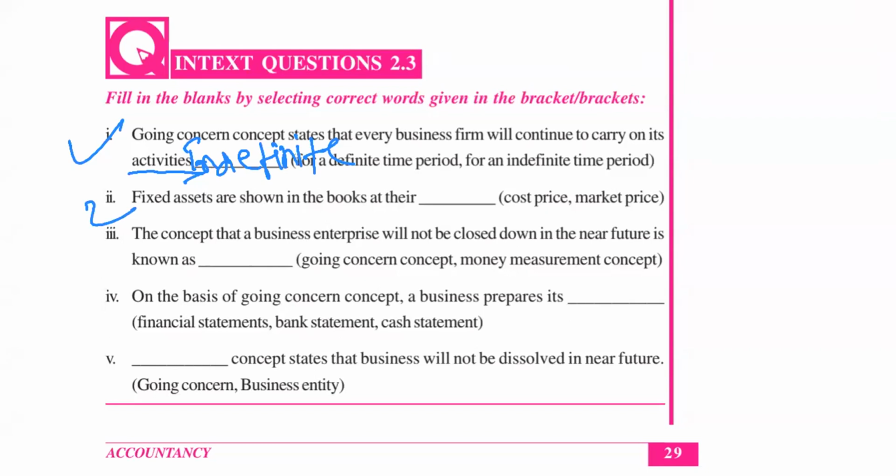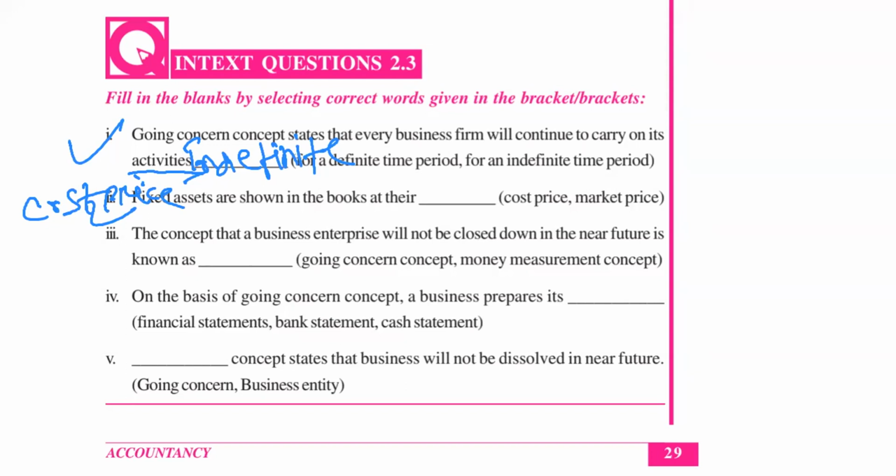Then coming to the second, fixed assets are shown in the books at their cost price or market price? Cost price, very good. The answer is cost price. Cost price means the price paid at the time of purchase of the fixed asset. So whatever price we are paying, we will record only that price. If we paid 1 lakh to purchase the machinery, then we will record the machinery at 1 lakh in our books of accounts. So fixed assets are shown in the books at their cost price.